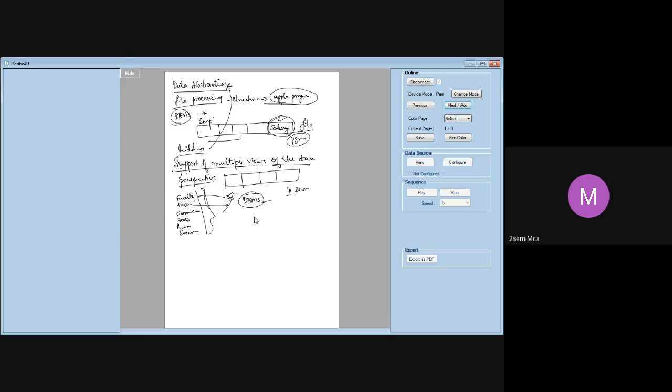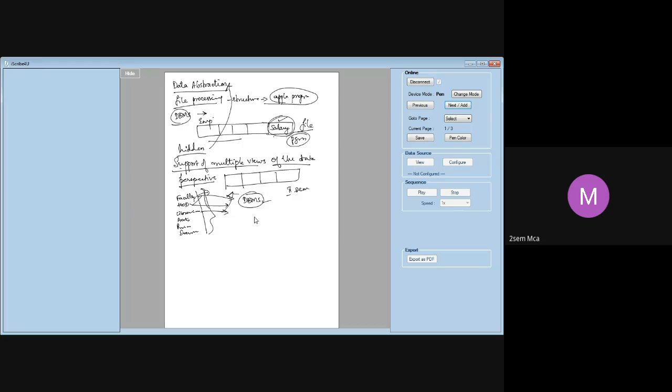What is the overall attendance percentage of this student? How much marks is he able to score on average in all the subjects? So I want a bigger perspective of the student, not just DBMS, but all the subjects, the entire performance. That's a different view. A HOD will have a different view from a faculty.